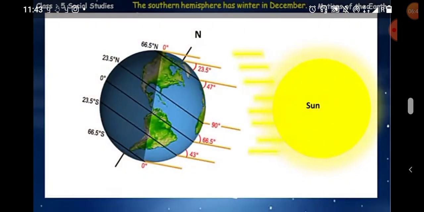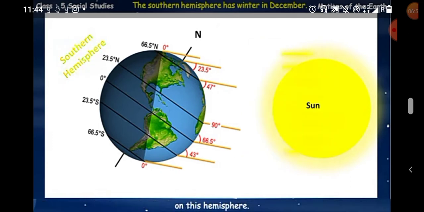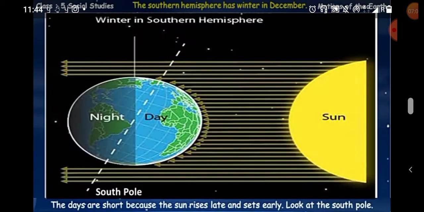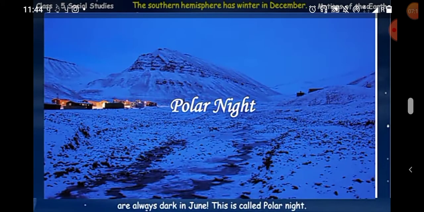The southern hemisphere has winter in December. So the southern hemisphere is tilted away from the sun and the rays of the sun fall less directly on this hemisphere, and because of this the days are shorter because the sun rises late and sets early. You can look at the South Pole also in this figure. As the earth rotates, the sun never rises here, and the South Pole and its surrounding areas are always dark in June. This is called polar night.